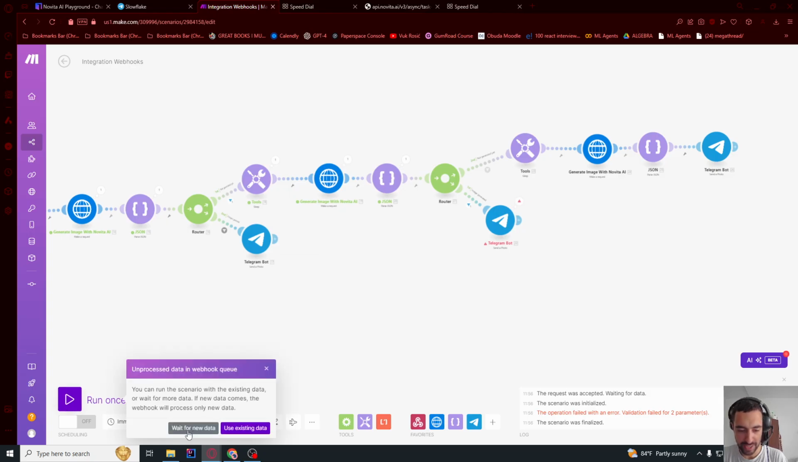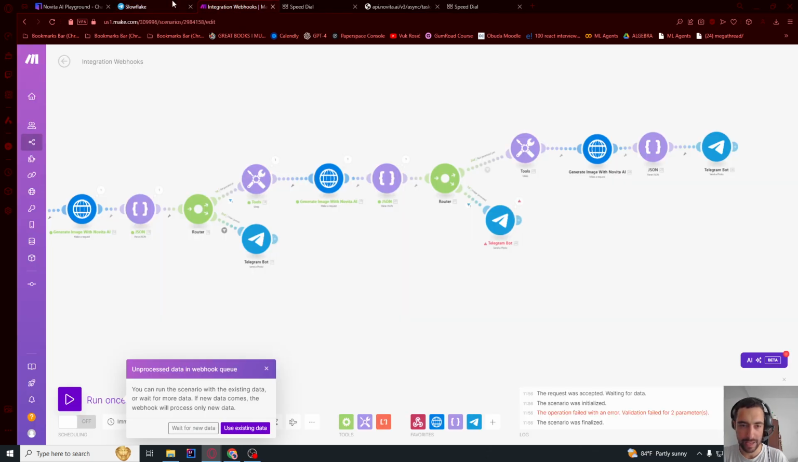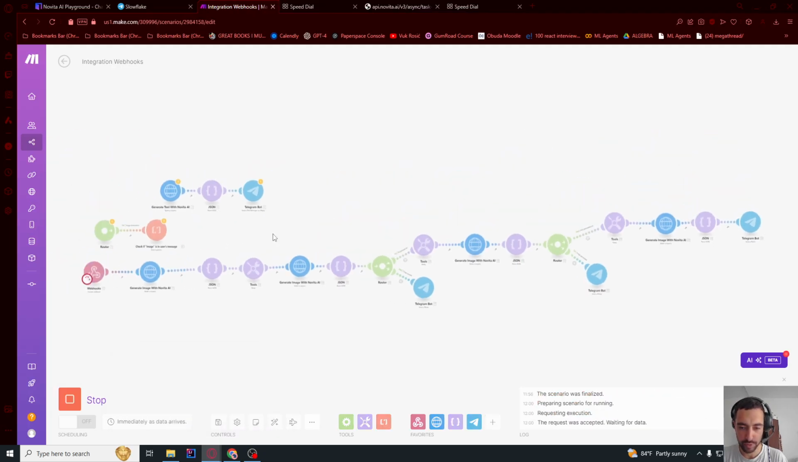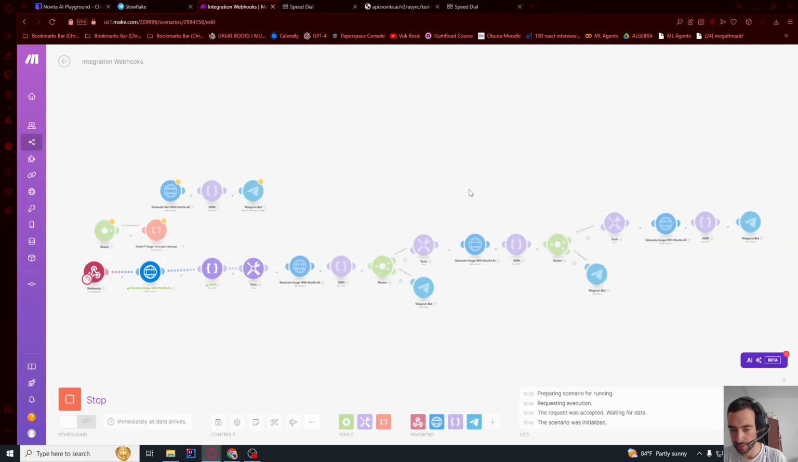Click wait for new data if you get this. That's because you sent some data here. If I send some messages and I want to process those messages that I already sent, I can click use existing data. But we will click wait for new data, because we want to send a new message and then trigger it like that.